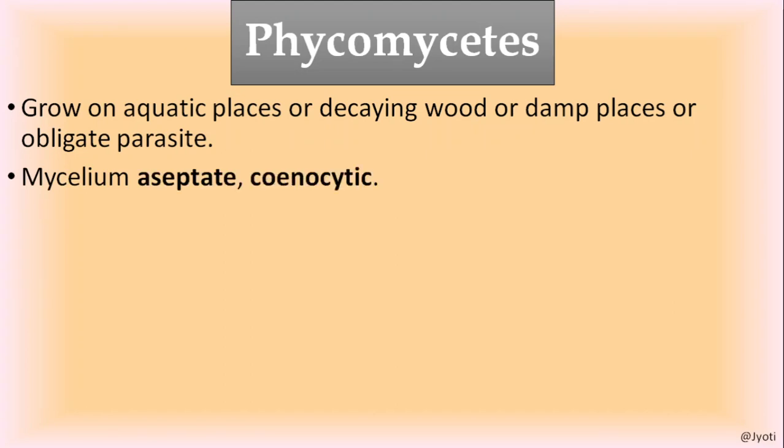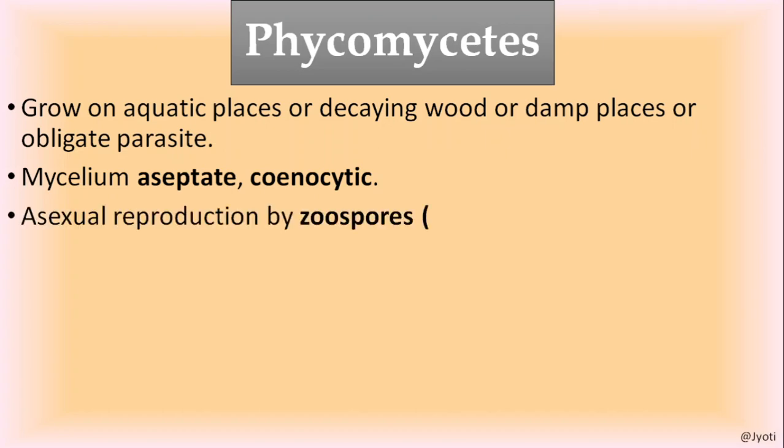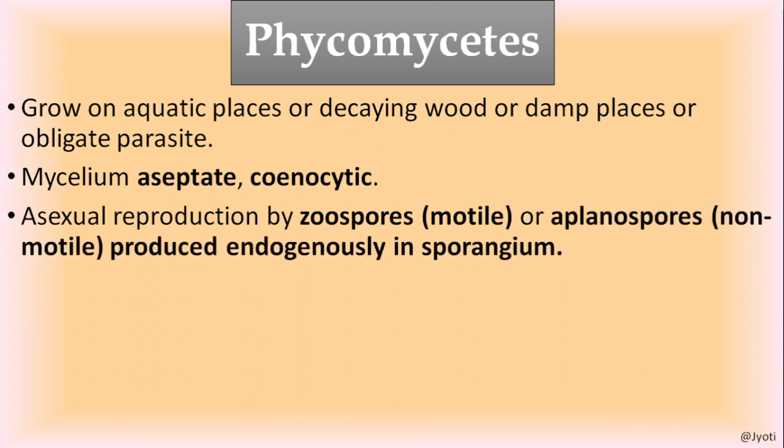Okay. The mycelium is aseptate. That means there is no cross wall, and it is multinucleated. So since it is aseptate, that condition is called coenocytic. And asexual reproduction takes place by zoospores, which are motile, or non-motile aplanospores, which are produced inside the sporangium. I have already shown you in case of Rhizopus how they are produced inside the sporangium. So when they are produced inside any fruiting body, that is called endogenous production.